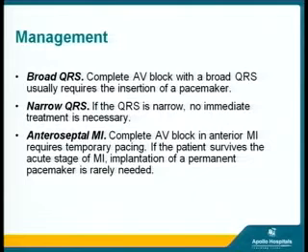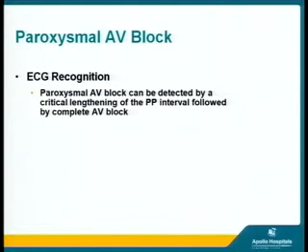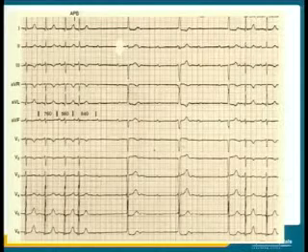Coming on to the management of these conditions, if it is a broad QRS complex, complete AV block, then it requires an insertion of a pacemaker. If it is a narrow QRS, then there is no immediate treatment unless and until the patient is symptomatic. And if it is an anteroseptal MI with complete AV block, then temporary pacing with reperfusion is the line of management. Then we have something called paroxysmal AV block, which can be detected by critical lengthening of PP interval followed by a complete AV block.